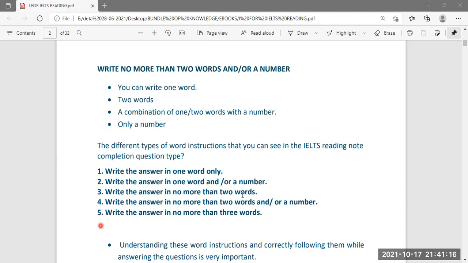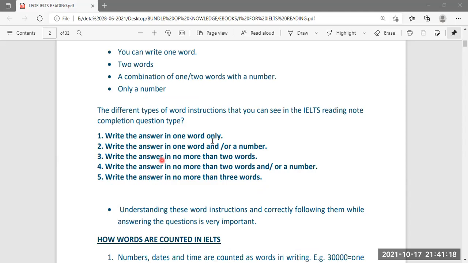These are some other instructions which you will generally get in a reading test. Write the answer in one word only. Write the answer in one word and/or a number. Write the answer in no more than two words. Write the answer in no more than two words and/or a number. And write the answer in no more than three words. I think now you will not have any problem in understanding these instructions because these are very, very simple. The difficult ones I have already explained.